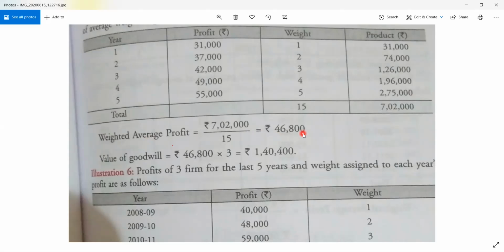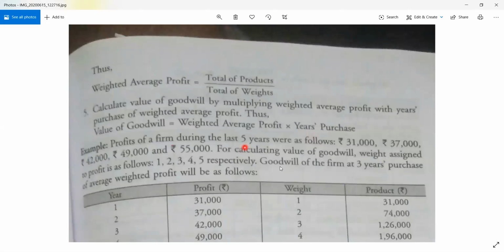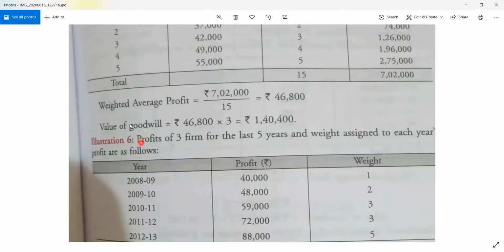Now, how will you find out the goodwill? You can see in the question that the goodwill of the firm is to be valued at 3 years purchase. So goodwill equals 46,800, that is the weighted average profit, multiplied by 3, the number of years purchase. So goodwill will be 1,40,400. I guess it is clear.